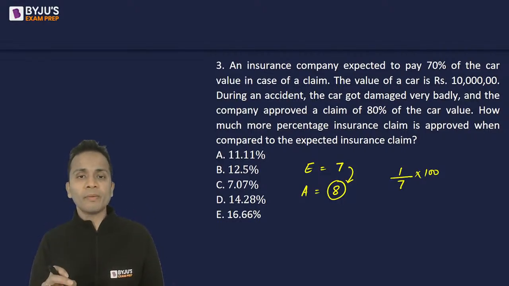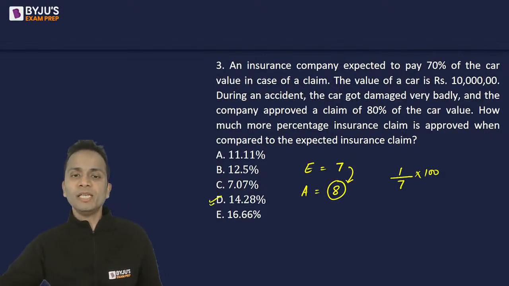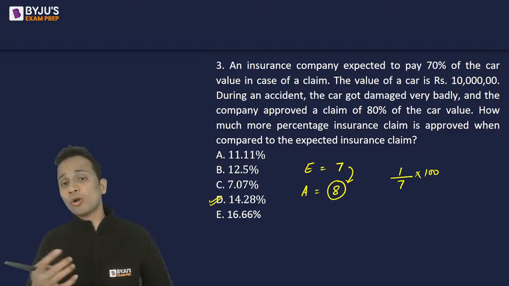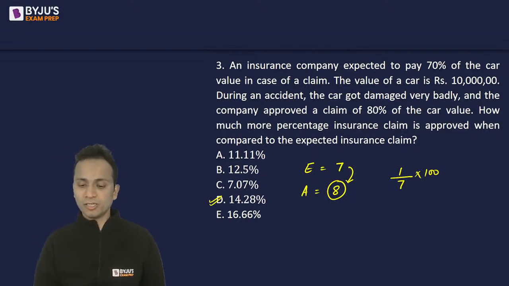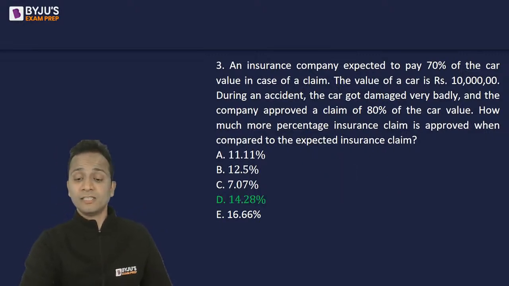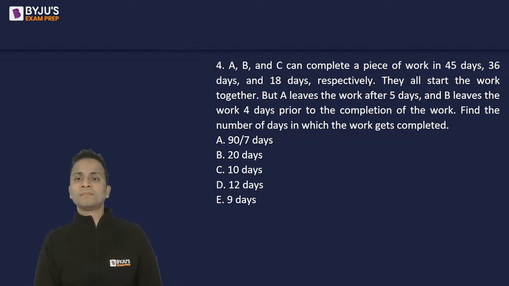You should all remember the percentage equivalence of fractions. So 1 by 7 is 14.28. Option D is the correct answer. Remembering these percentage equivalences of fractions will save more than 30 seconds or maybe 1 minute in some cases. Okay, so the correct answer is option D, and I can see that 7 or 8 students have given a correct answer. That's wonderful. Good. Keep it up. Next question, question number 4.